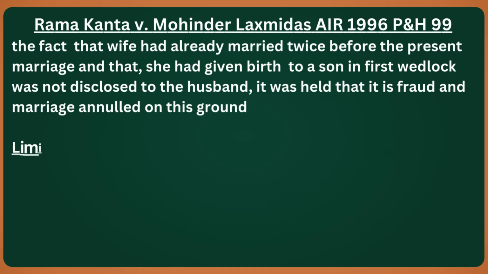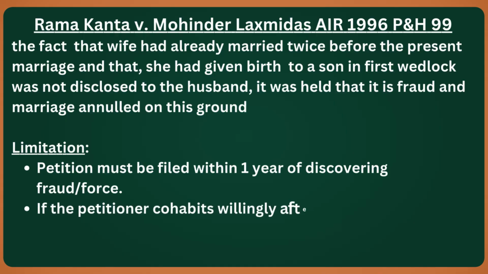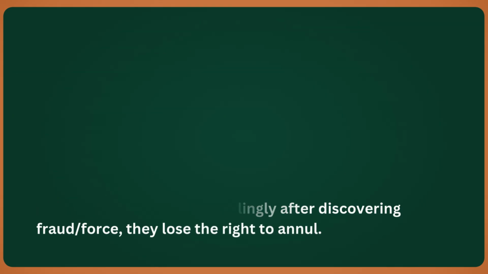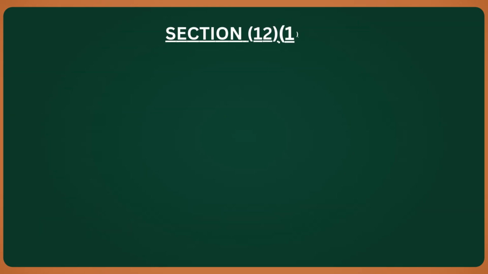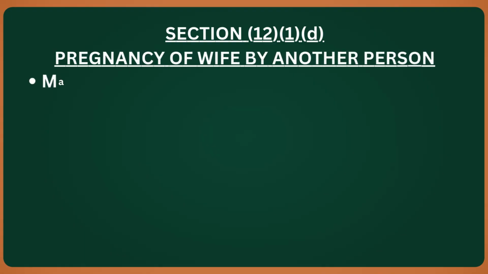Now, about the limitation period. A petition for annulment must be filed within 1 year of discovering the fraud or when the force has stopped. Also, if the petitioner, after knowing the truth, still cohabits willingly with the other party, then they lose the right to annul the marriage. Now let's move to Section 12, subsection 1, clause D: pregnancy of wife by another person.